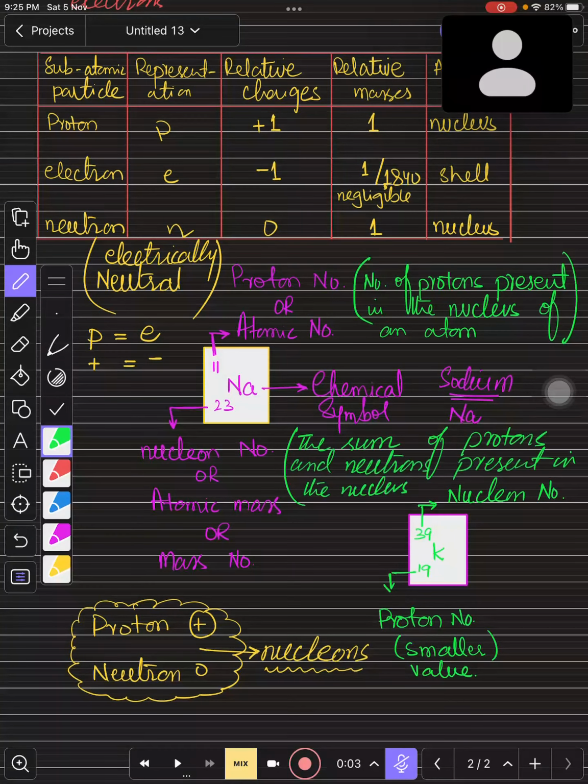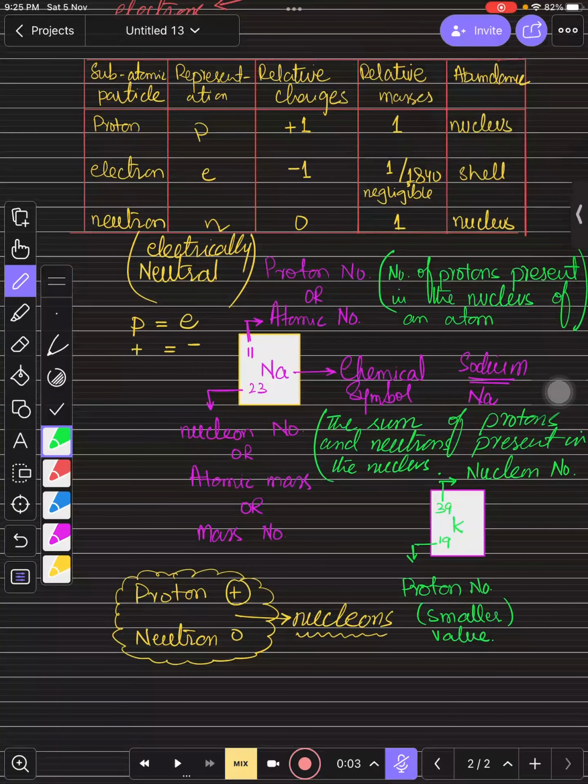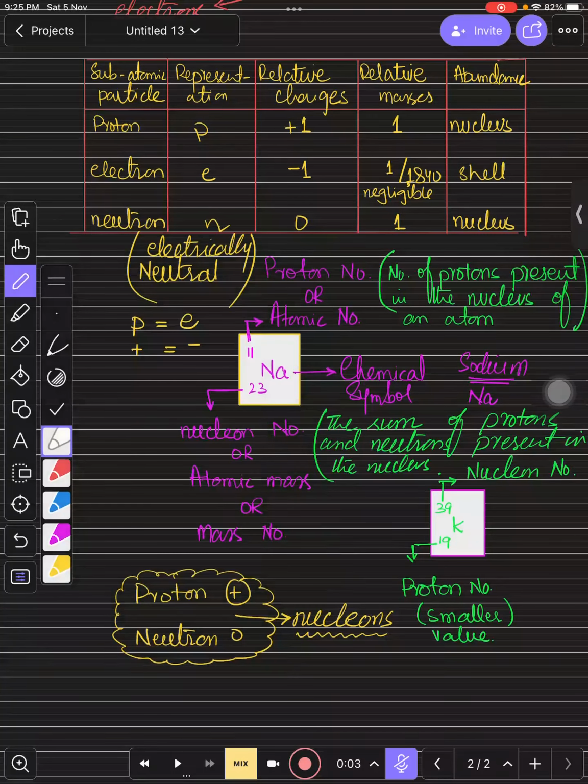Yes. So this is the thing that you need to keep in mind, right? Now it's quite easy for you to find the number of electrons, protons, and neutrons. Just look at this. How can you find it out? You can see this: what is the proton number? It is 11. So you can simply say that in sodium we have